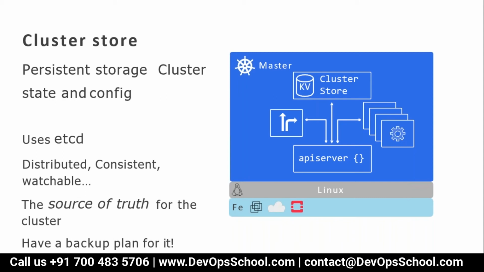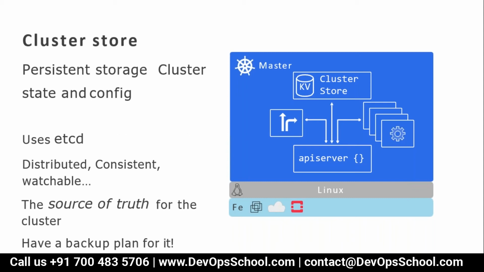The second component is typically called the cluster store. The cluster store is the component which stores all the data of your cluster. I'm not saying your application data, I repeat, I'm not saying it's your application data. All I'm saying is the cluster data.